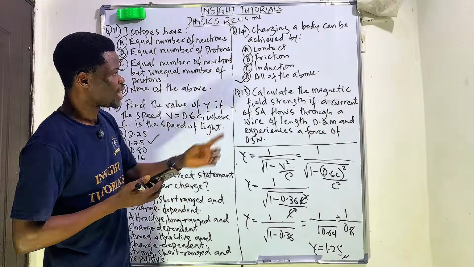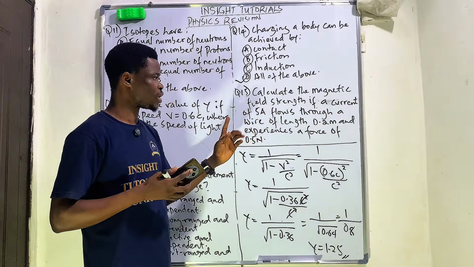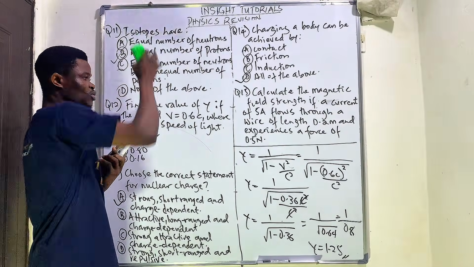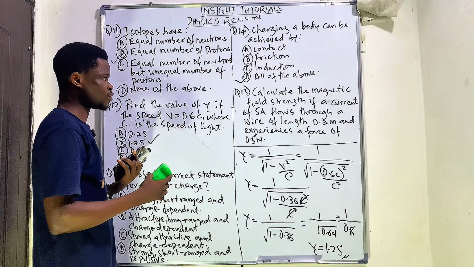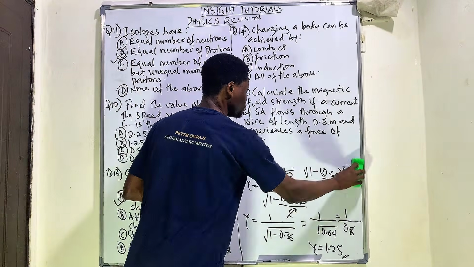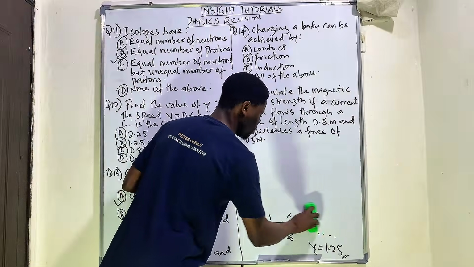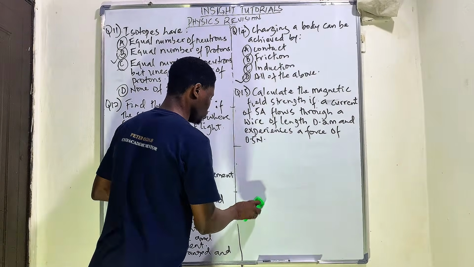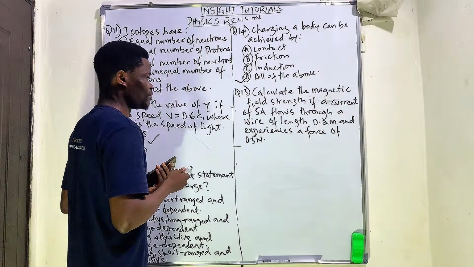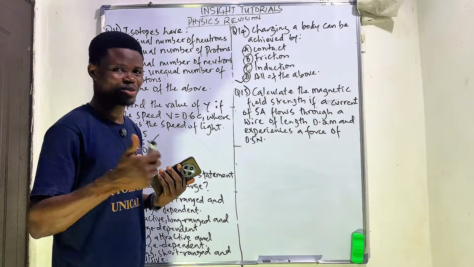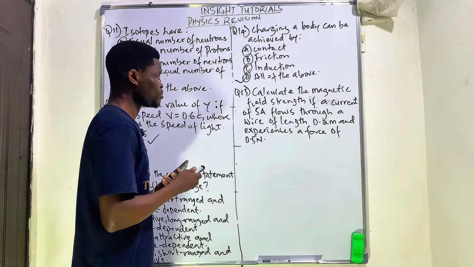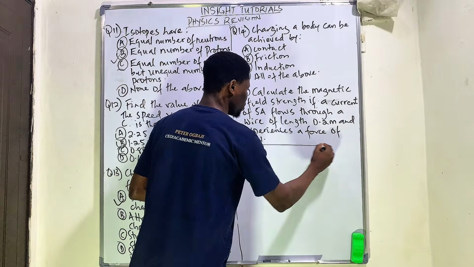Question 15 says, calculate the magnetic field strength of a current of 5 ampere through a wire of length 0.2 meter that experiences a force of 0.5 Newton. Let me make space here and write out this particular question. I left it at this junction without an option, and I want you to think, what would be the answer if you had to solve this without an option? So let us solve this question.